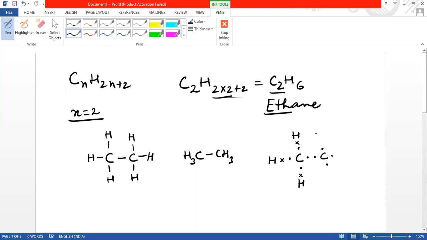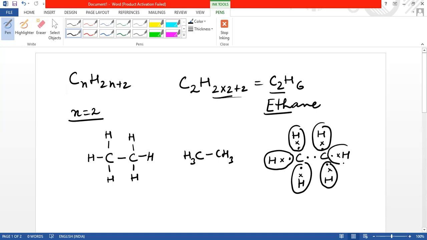Now the next carbon is also having 3 hydrogens. So every hydrogen now has 2 electrons in its outermost shell. In this way, now every carbon has 8 electrons in its outermost shell.